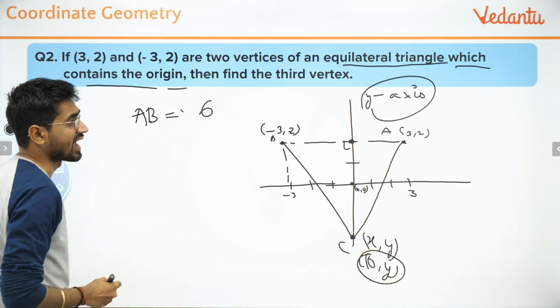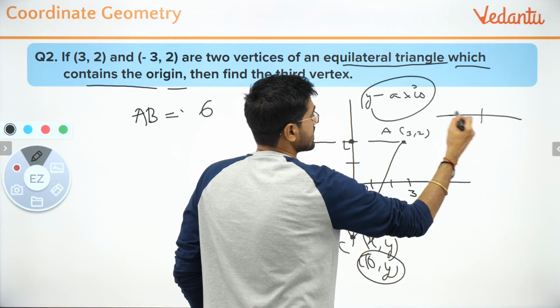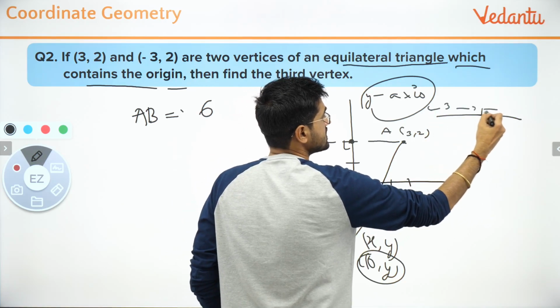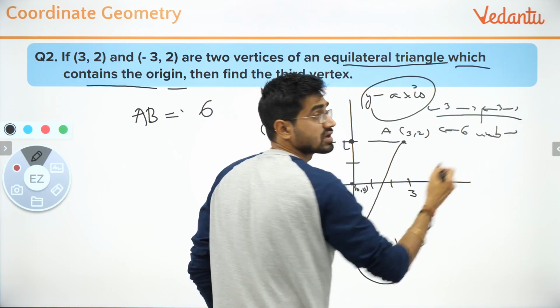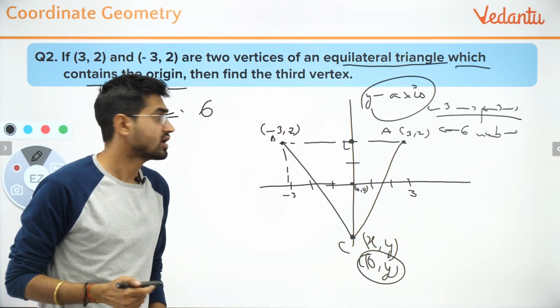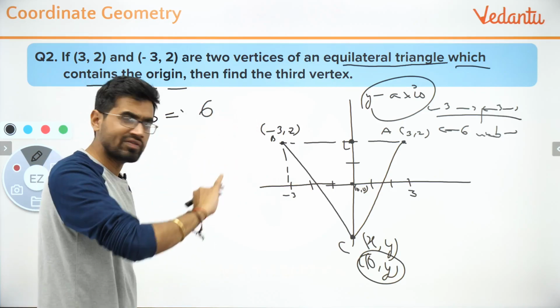How are you saying 9? If this is 3 units and this is 3 units, the total will be 6 or 9? I don't know why you are saying 9. Chirag, now you are correct. So this will be 6 units. So AB will be 6 units.